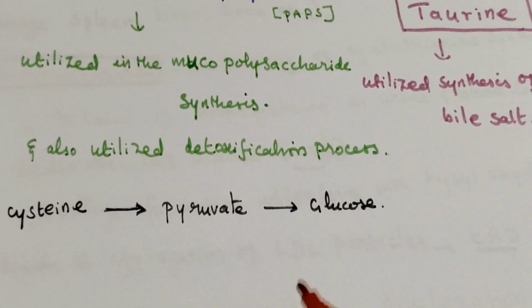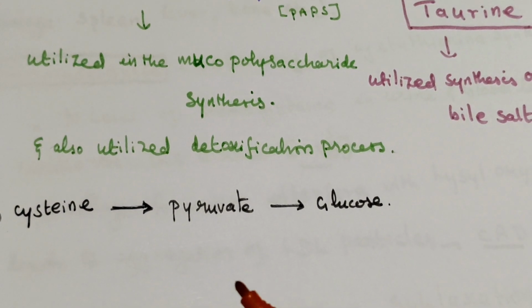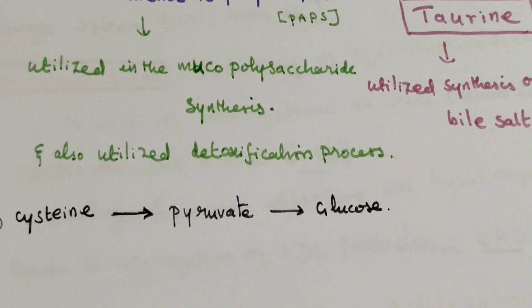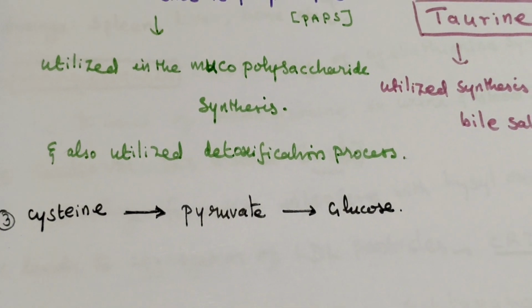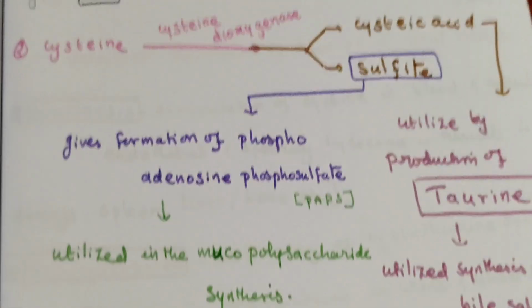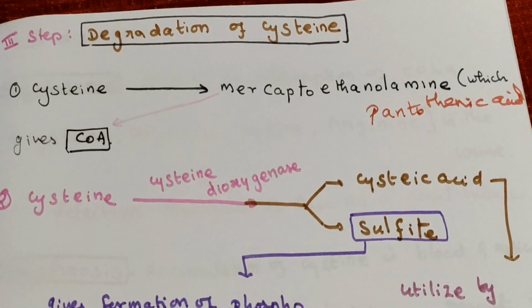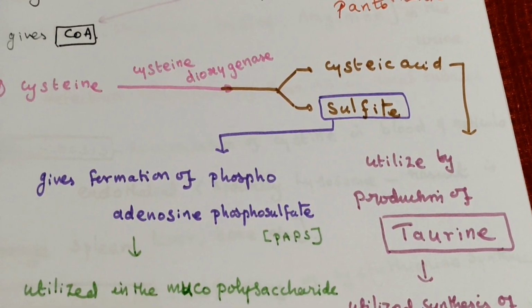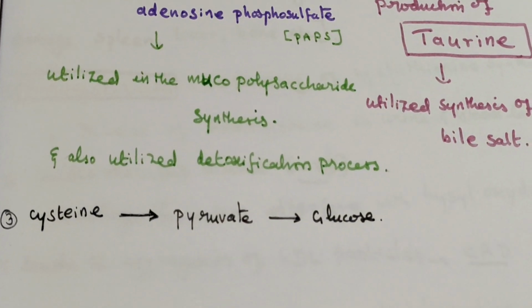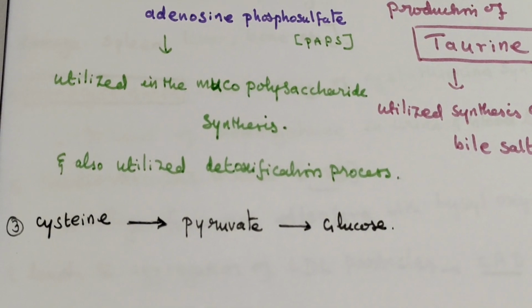Then third reaction, cysteine is converted into pyruvate, and this pyruvate will give glucose. So it is a glucogenic amino acid. This is the degradation of cysteine. So cysteine will give coenzyme A, then cysteic acid and sulfite, then pyruvate, and then glucose.